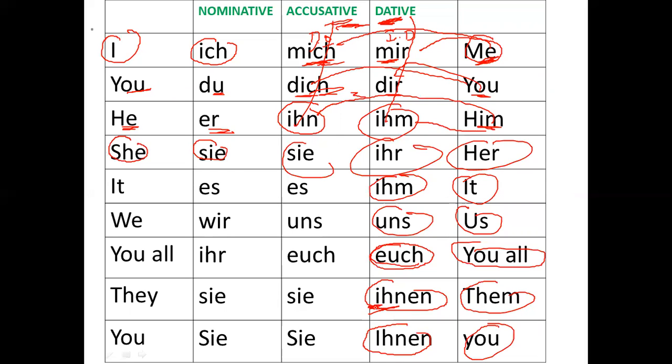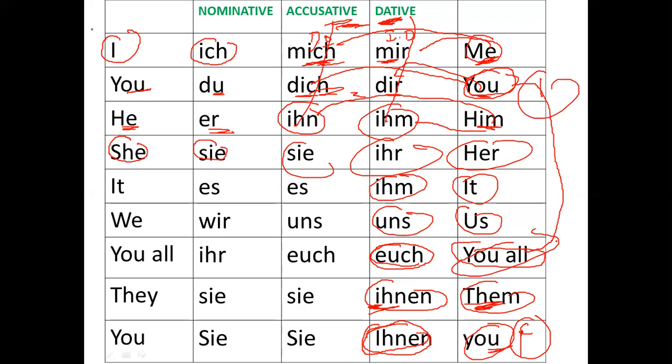If it is a small i, that means them. But if I write a capital I, that means you, formal. Here again it is you, this is again you, and this is again you. So this is the first you, this is the second you, and this is the third you.